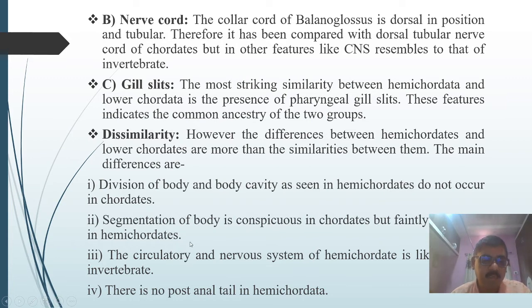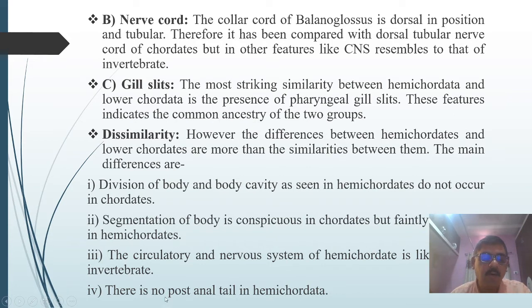or not seen. And the circulatory and nervous system of hemichordates is like that of invertebrates. Though in the nervous system of Balanoglossus the position of the collar cord is similar, it resembles that of the invertebrates. And there is no post-anal tail in hemichordata as present in the chordates.